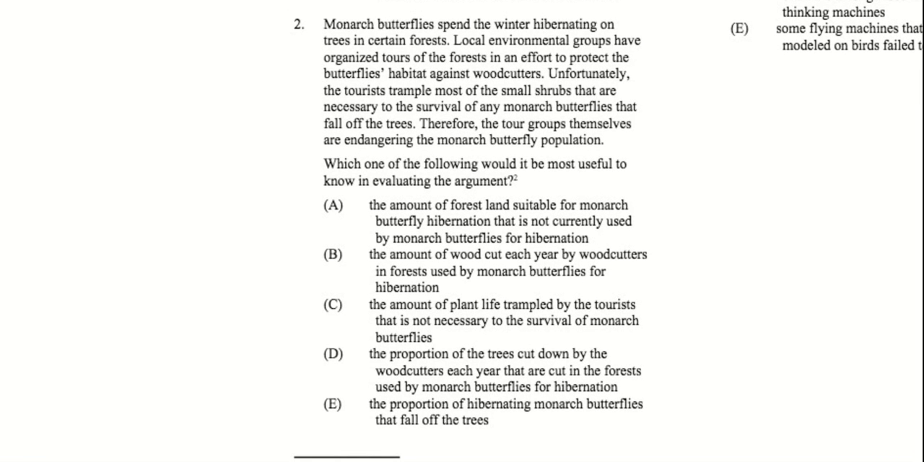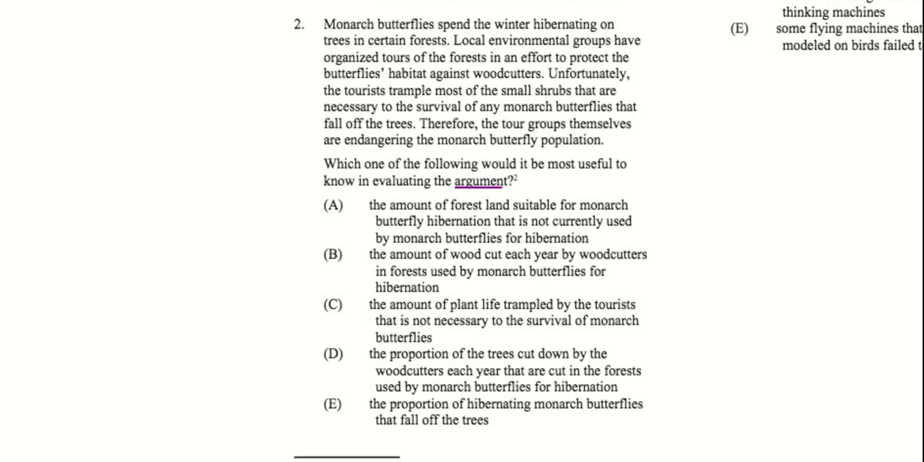Number 2, monarch butterflies spend the local winter hibernating on trees in certain forests. Local environmental groups have organized tours of the forest in an effort to protect the butterflies' habitat against woodcutters. Unfortunately, the tourists trample most of the small shrubs that are necessary to the survival of any monarch butterflies that fall off the trees. Therefore, the tour groups themselves are endangering the monarch butterfly population. Which one of the following would it be most helpful to know in evaluating the argument?